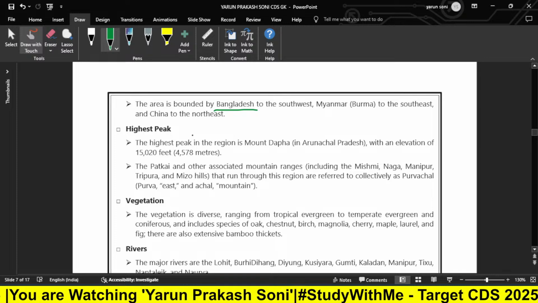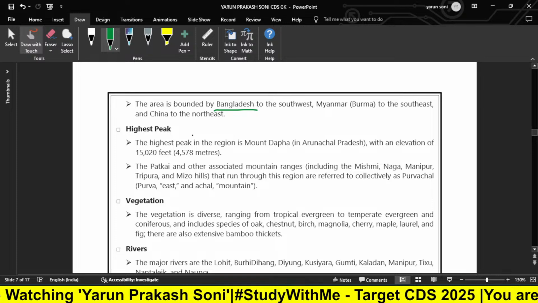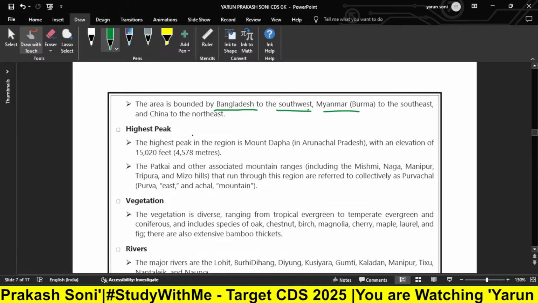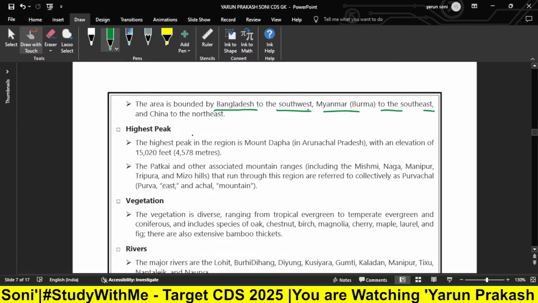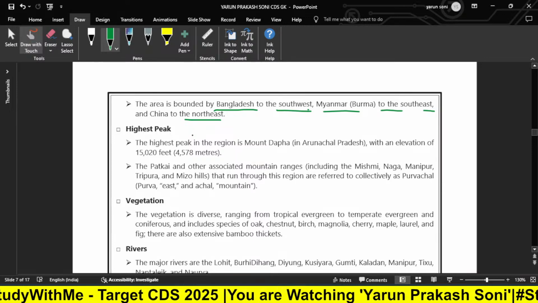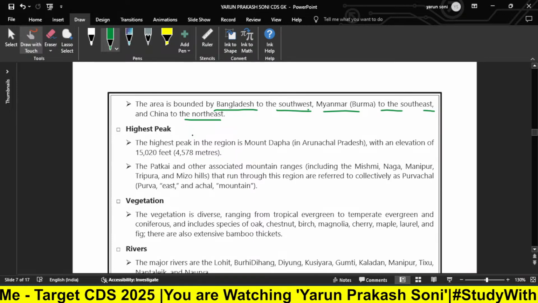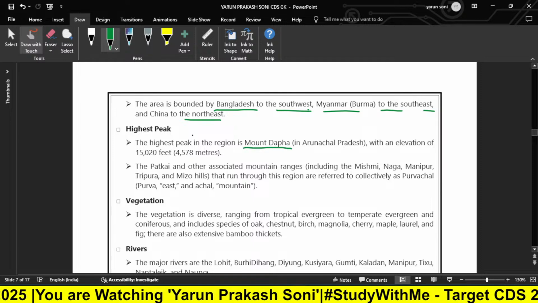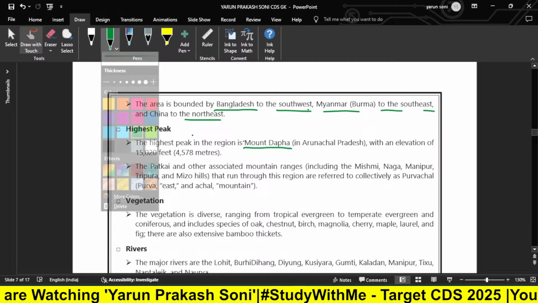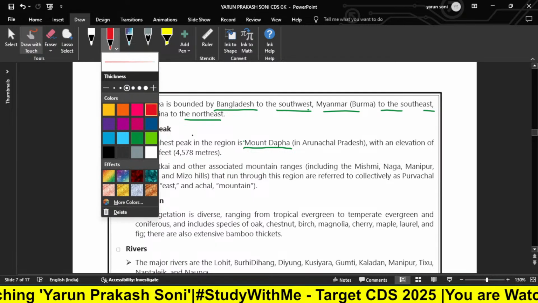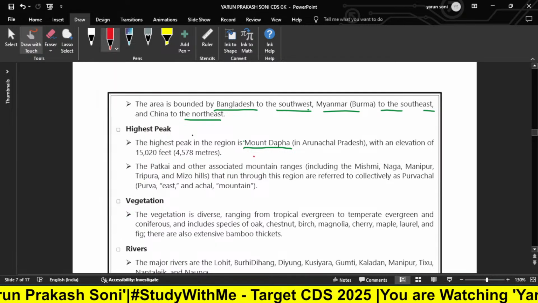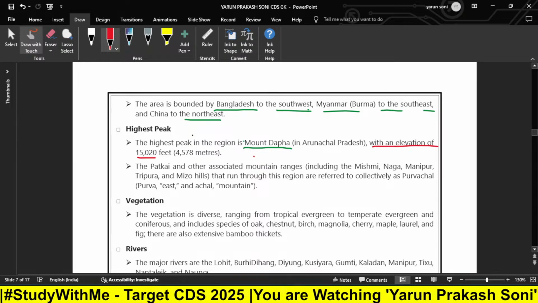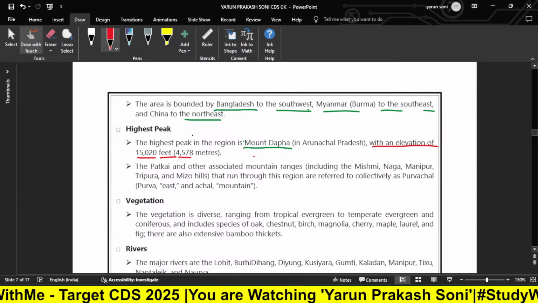Moving further, the area is bounded by Bangladesh to the south and southwest, Myanmar (Burma) to the southeast, and China to the northeast. Now, the highest peak in this region is Mount Thapa. This is an important portion; you can mark it or write it in your notes. The highest peak is Mount Thapa in Arunachal Pradesh with an elevation of 15,020 feet, which is approximately 4,578 meters.